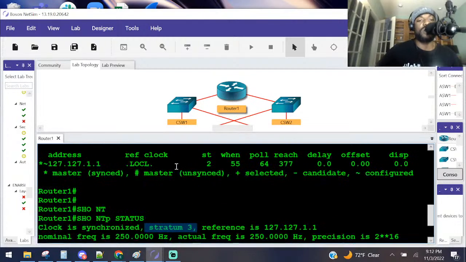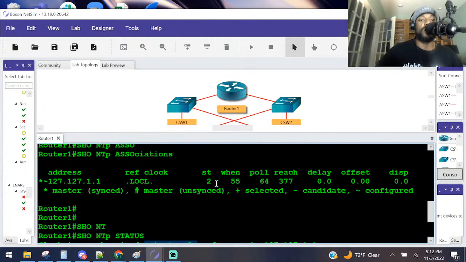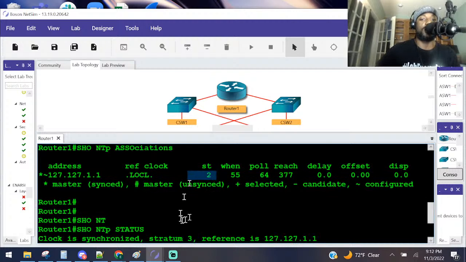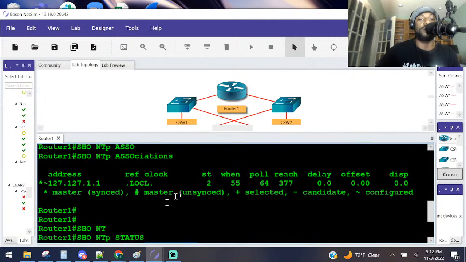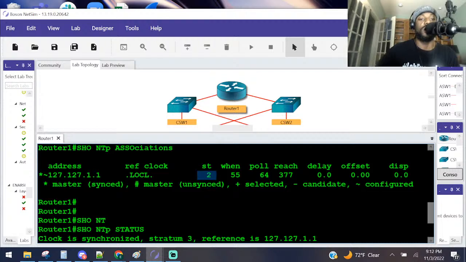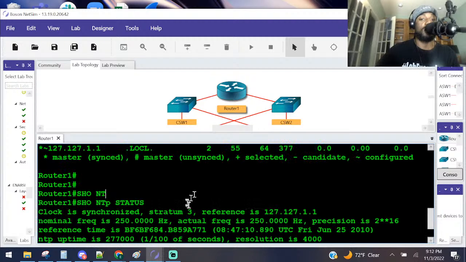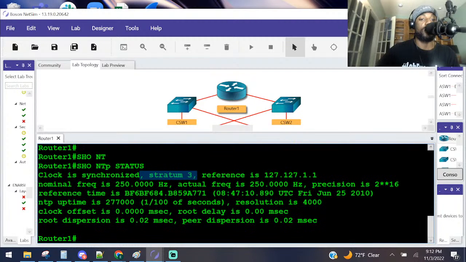Stratum 3. So I am 3 hops away. What does that say? Hold on. Okay, so the reference clock is himself right here. And then his stratum is 2. They're saying the client is stratum 3. Now, this is what I don't understand here. If anybody wants to explain that. Because it says here stratum is 2. Who is he referring to? I guess the clock that is nearest him, while his is 3. I'm 3 hops away, but I am synchronized.